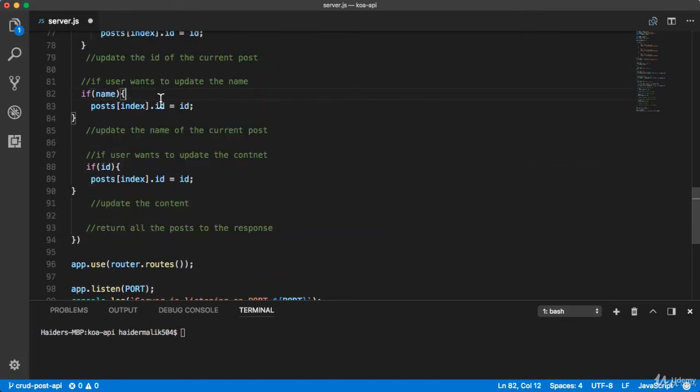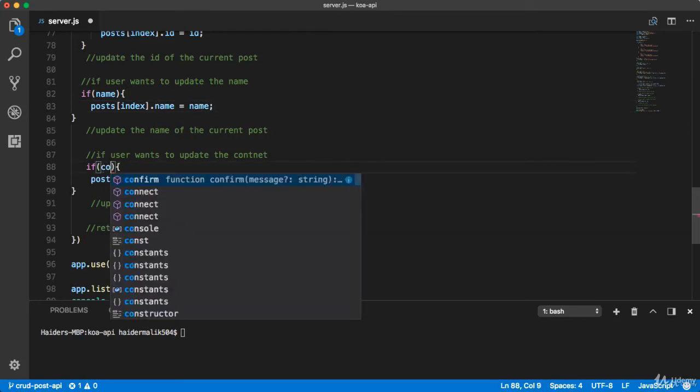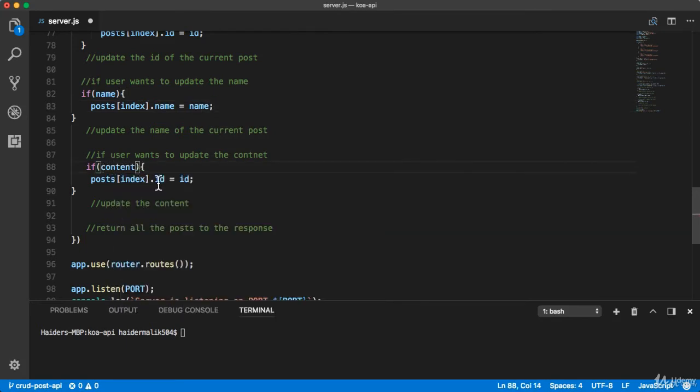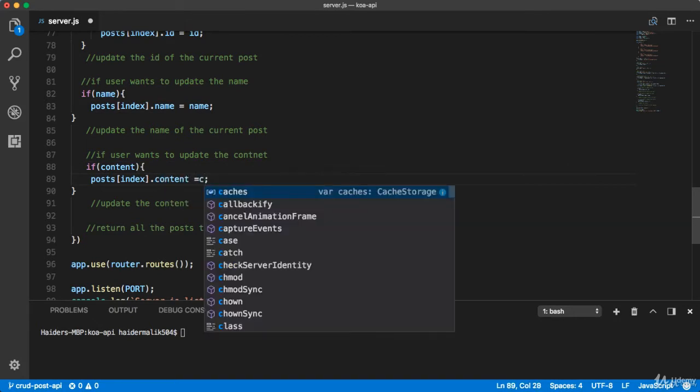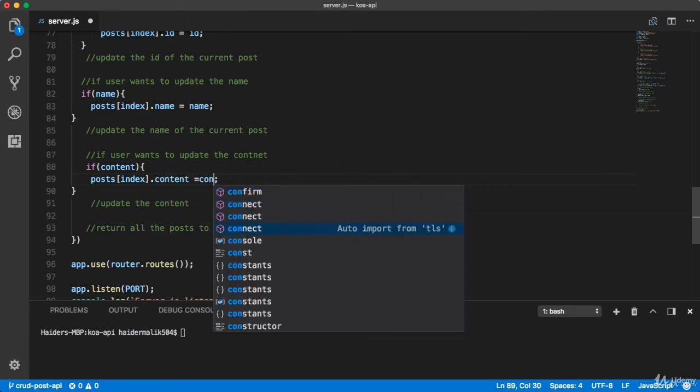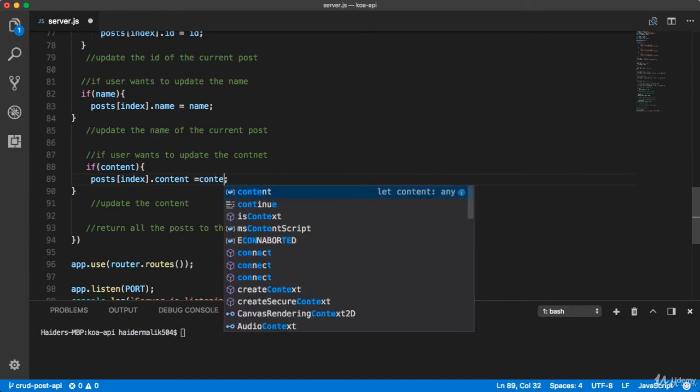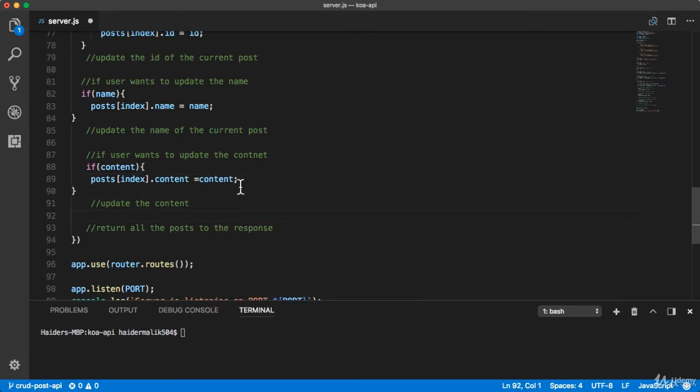If the user wants to update the name, okay, no problem, you can update the name. And finally, I'm going to replace the ID with name. And here I'm going to replace from ID to content. Let me replace that content. And here I also need to replace the content. Everything looks good so far.